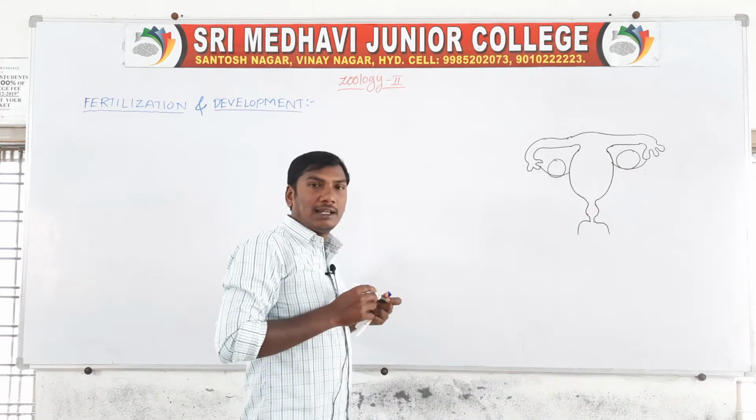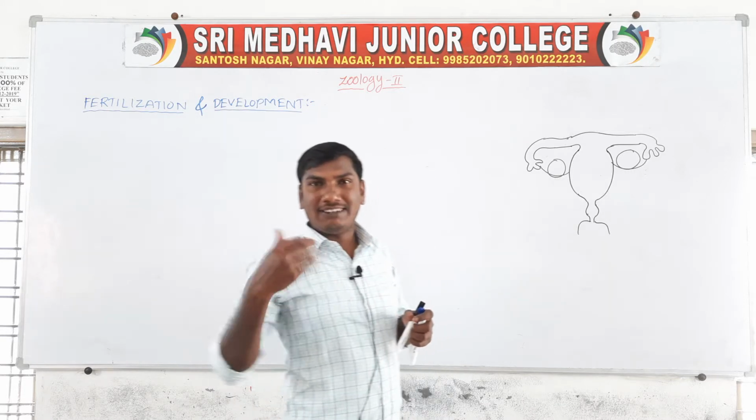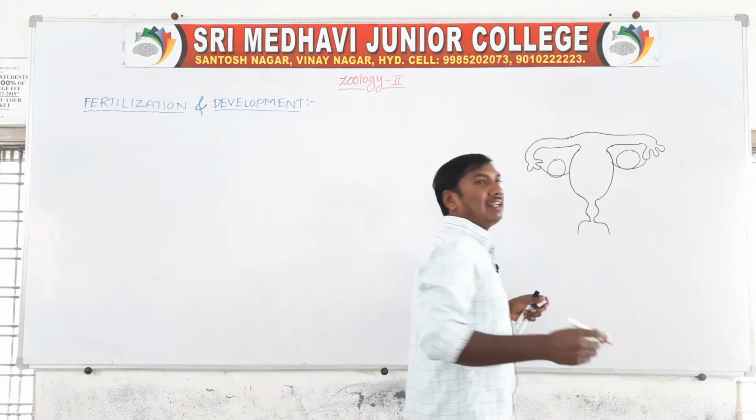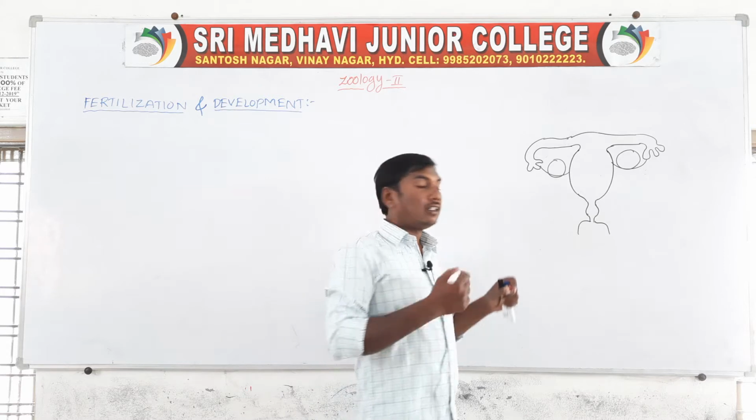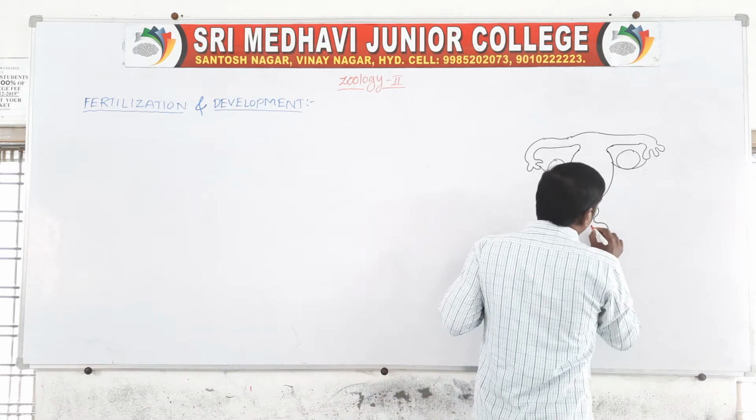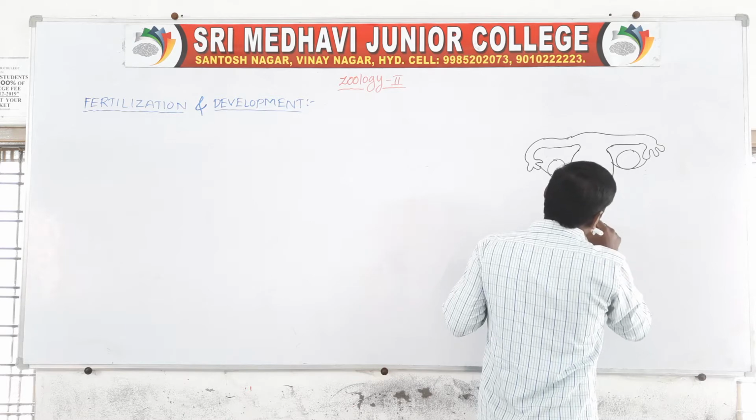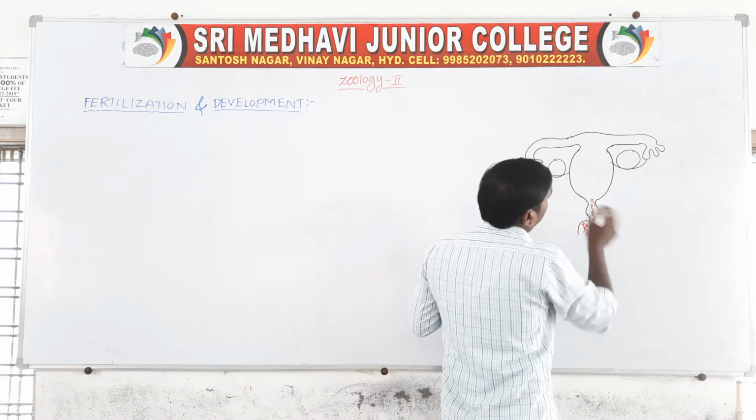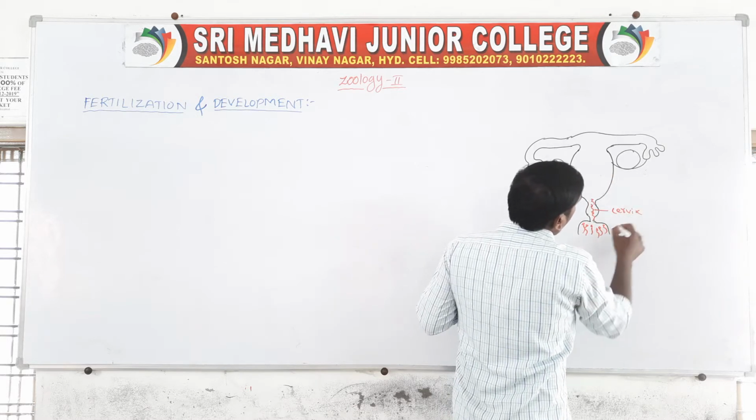Now the sexual participation: the male and female human beings. The male penis releases the sperms into the female vagina. In the female vagina, these are the sperms. These sperms move to the cervix. This is the cervix, and this is the vagina.